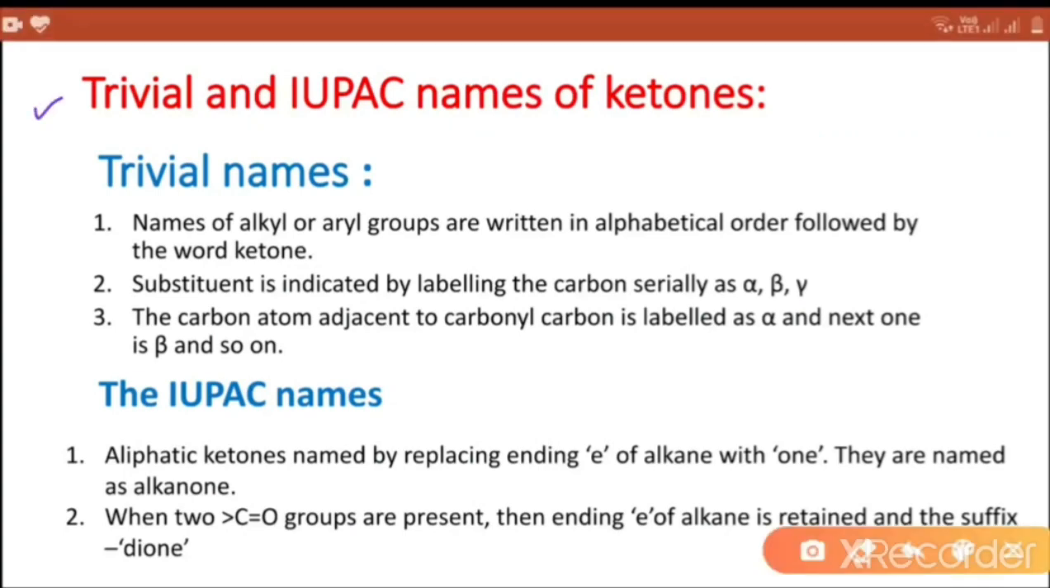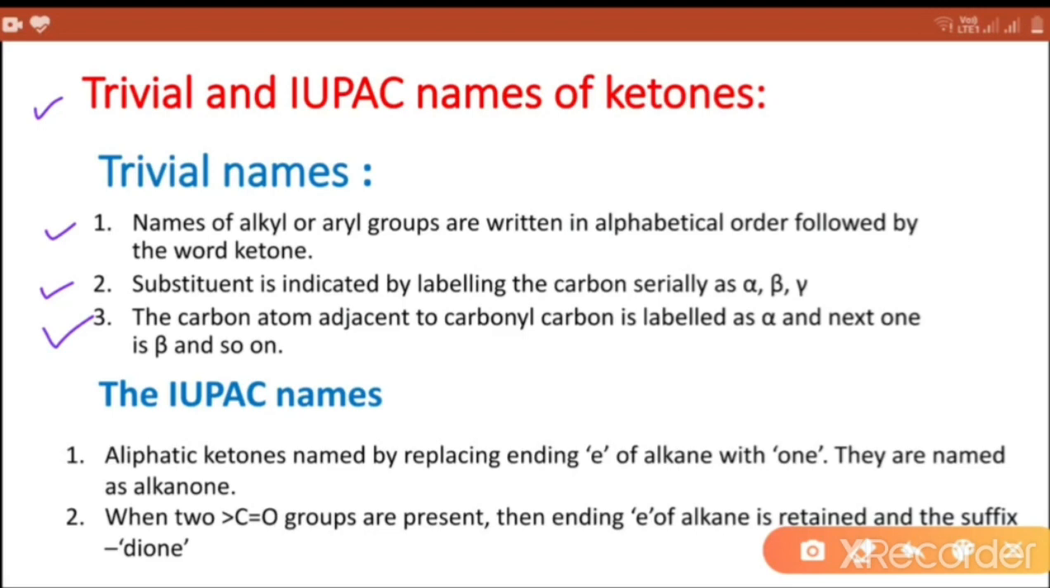Trivial and IUPAC names of ketones. Trivial names or common names. While giving the common name, the following things are important. Names of alkyl or aryl groups are written in alphabetical order, followed by the word ketone. Substituent is indicated by labeling the carbon serially as alpha, beta, gamma. The carbon atom adjacent to the carbonyl group is labeled as alpha and the next one is beta and so on.